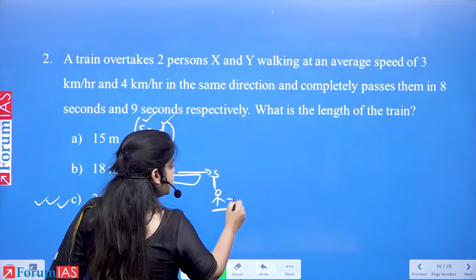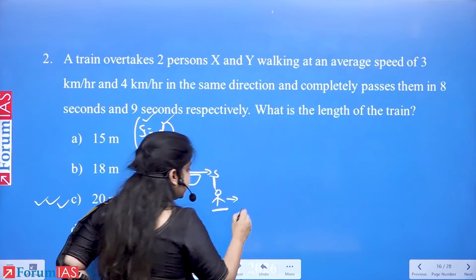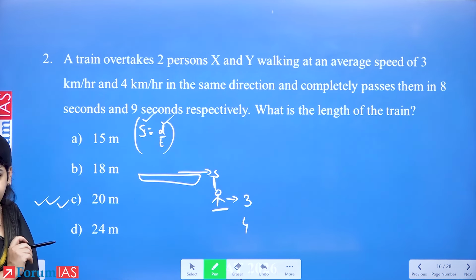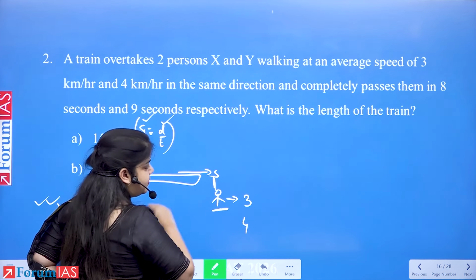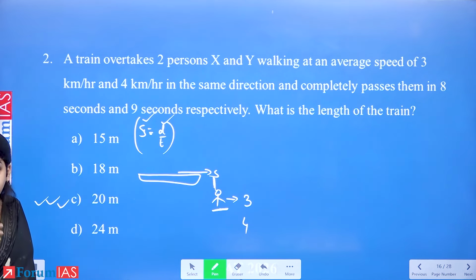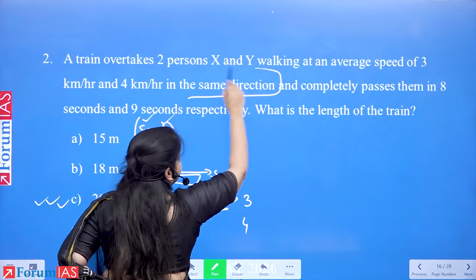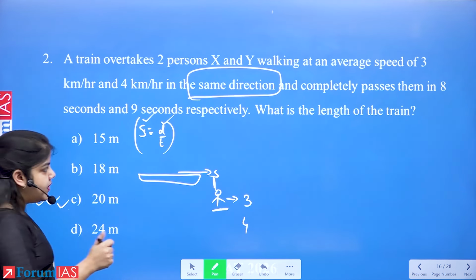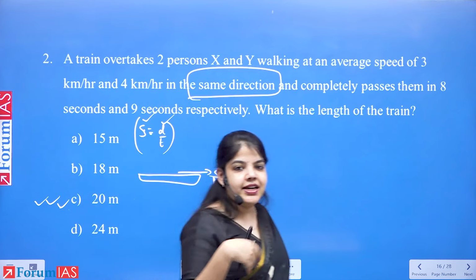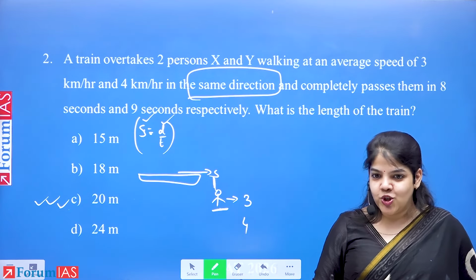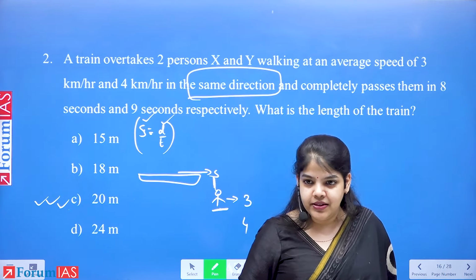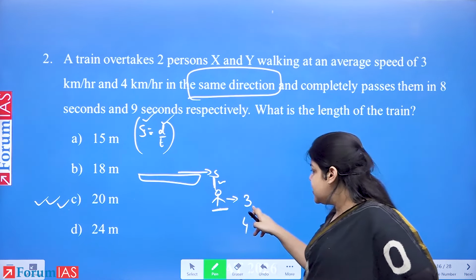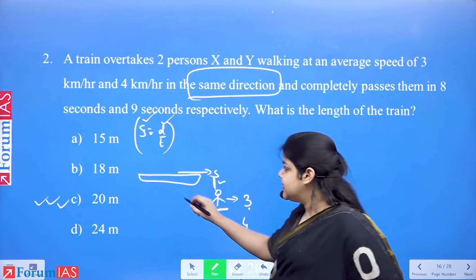This person is also moving at some speed. This speed is 3 for X and 4 for Y. Since they're both moving in the same direction, what is the relative speed? If I ask this person to stop, it will seem as though the train's speed has also reduced by that much. So we have assumed the speed of the train to be S, the speed of the person is given as 3, and let's assume the length is L.